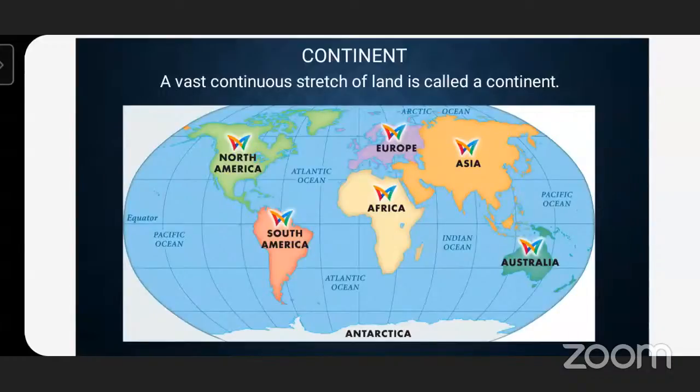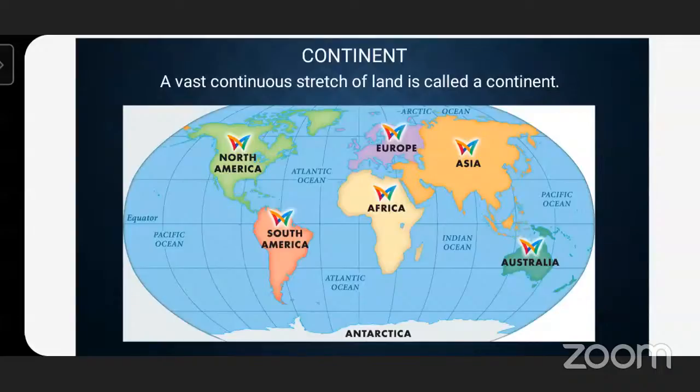Seven. Very good. Which one is the biggest? Asia. Very good. Asia is the biggest continent. And which one is the smallest continent? Australia. So, what is the meaning of continent?